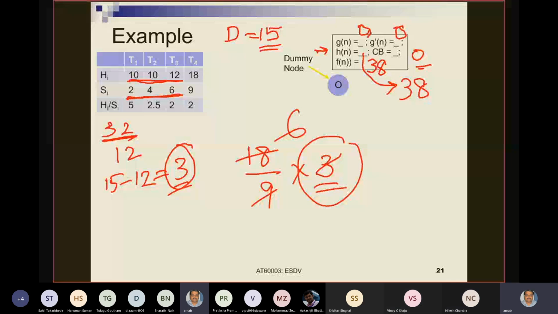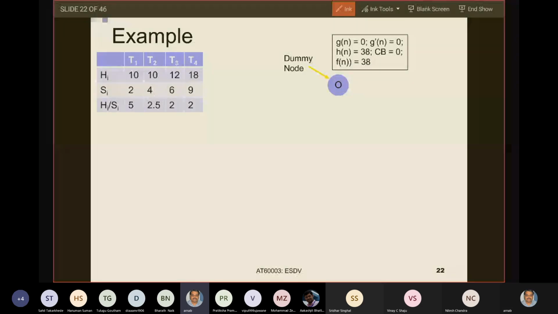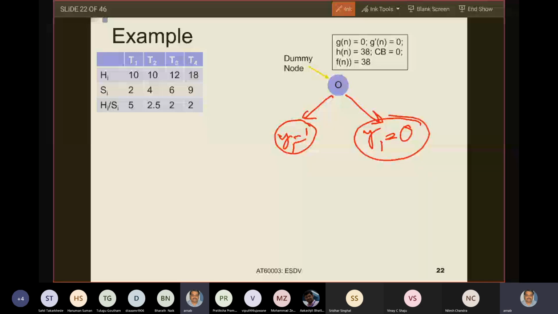Okay. Yes. So now next what will happen? Next will be these two: Y1 equals 1 and Y1 equals 0. Now which one will I expand? Y1 equals 1. So now think of the data structure. We said that we are storing these states in a stack, which is a LIFO structure.